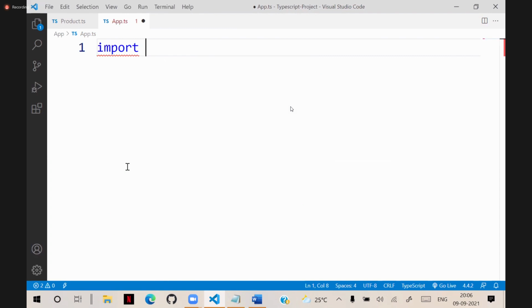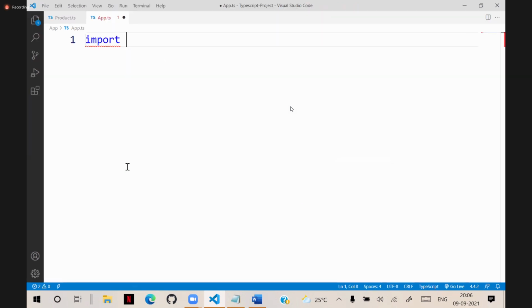Import is used for importing the functions or the members from a module. You can import the members from any module by using import.